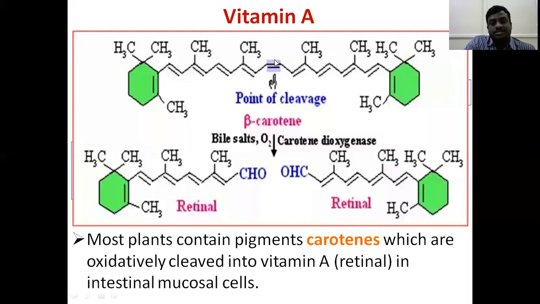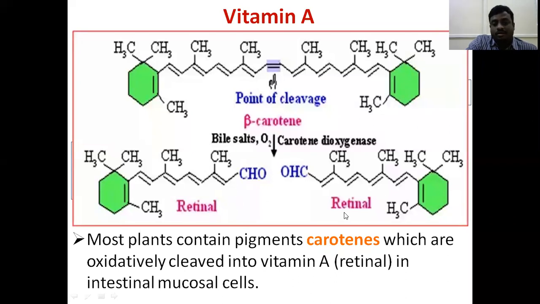food enters into the intestine. When it reaches the intestine, in the presence of bile salts or carotene deoxygenase enzyme, this beta carotene is broken down, which removes the double bond and produces